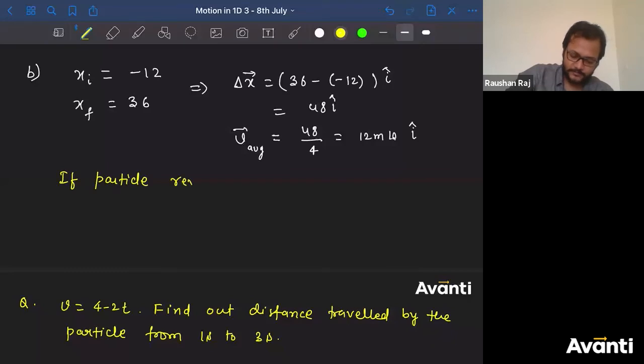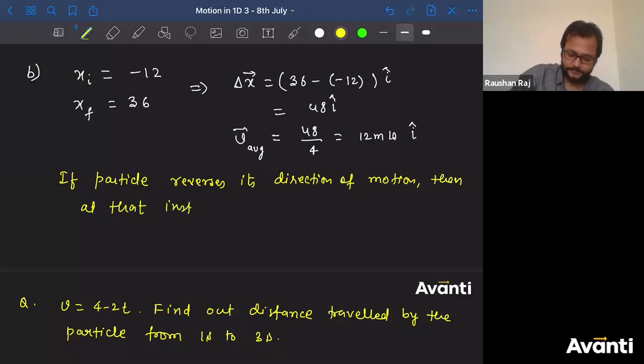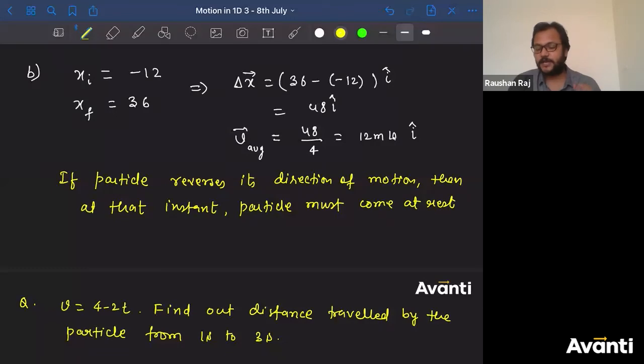If a particle reverses its direction of motion, then at that instant the particle must come to rest. Okay, meaning it must come to rest. Find out what is the time when velocity becomes zero.